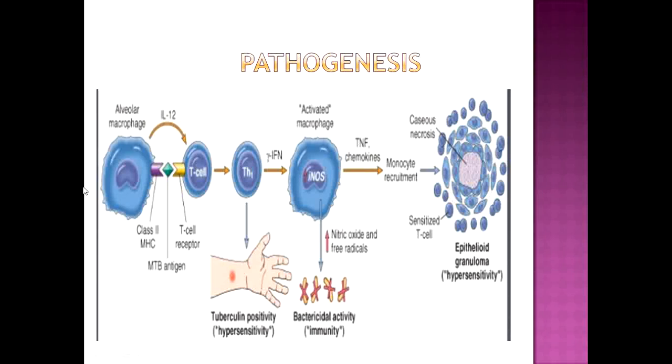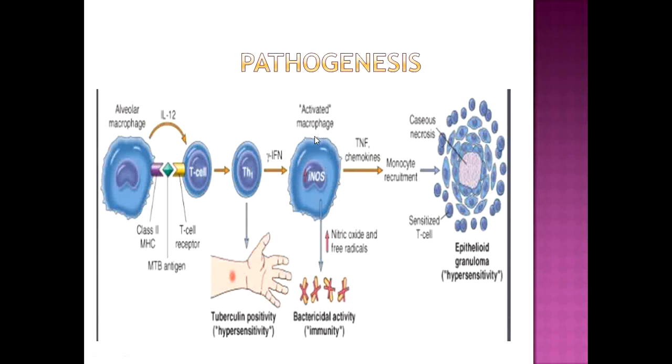Pathogenesis. The first interaction of Mycobacterium is with resident macrophages, that are called alveolar macrophages. Alveolar macrophage is an antigen presenting cell. It presents antigens to T cells, to activate them. Also, it secretes interleukin 12 to activate T cells. Activated T cells secrete interferon gamma that causes activation of macrophages.